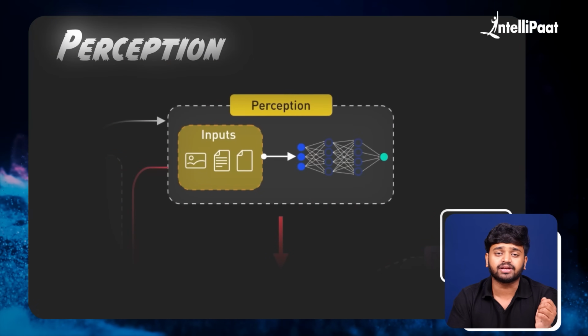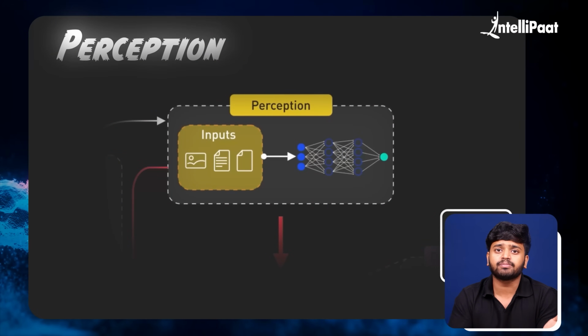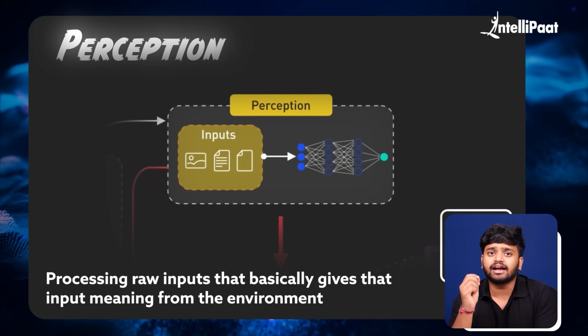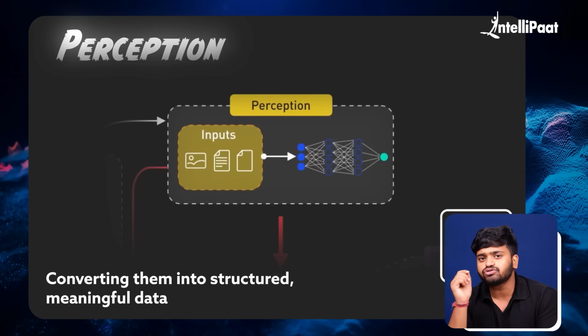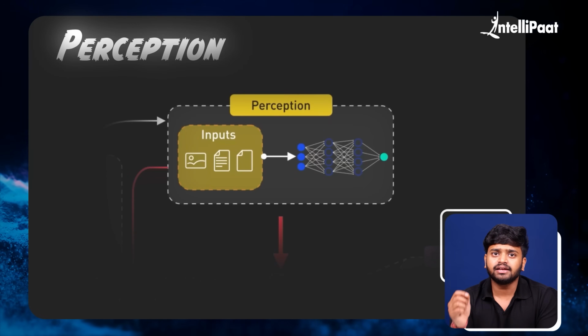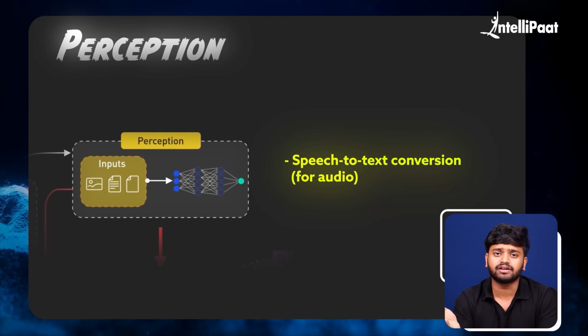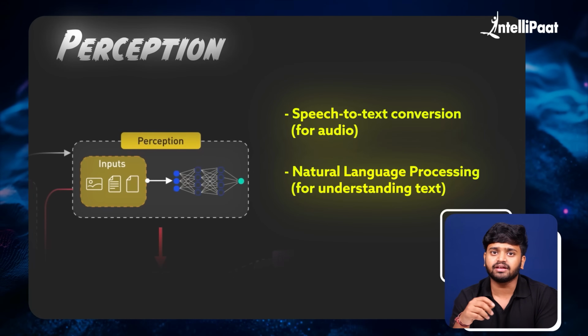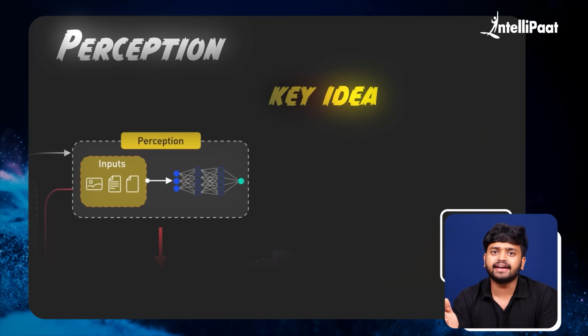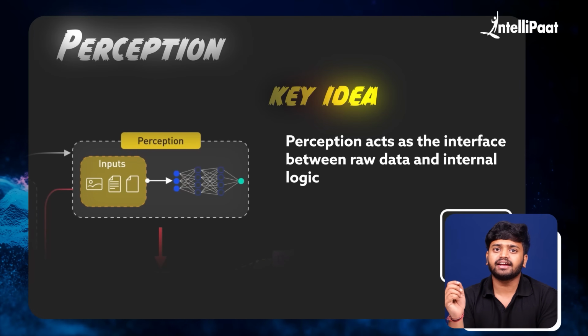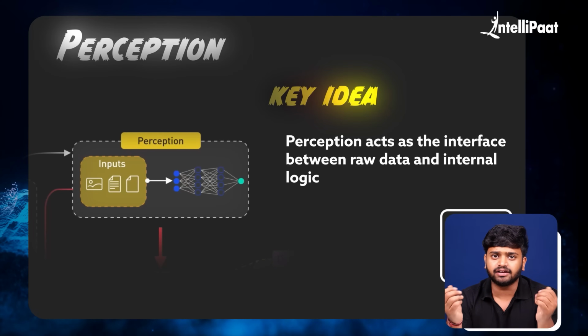Next, we have the perception. It's the part of the agent responsible for processing raw input, which basically gives meaning to the input from the environment, converting it into structured and meaningful data. Technically, this could involve things like speech-to-text conversion, natural language processing for understanding text, and image recognition for visual data. The key idea here is that perception acts as the interface between raw data and internal representation.